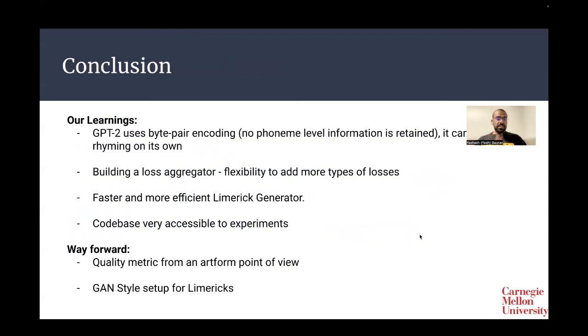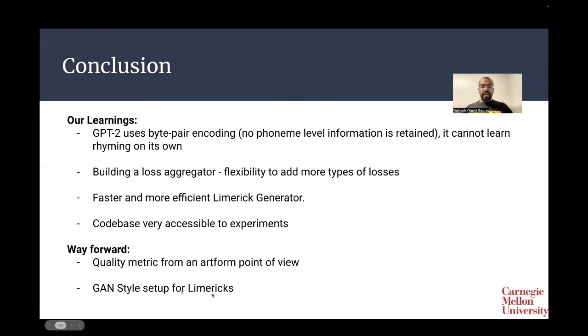Concluding this session, our learnings have been that the GPT-2 model is incapable of learning rhymes on its own. We have to feed it a loss somehow. We've also learned that we can actually build a loss aggregator around the whole idea. We have also made the limerick generation process more efficient and faster. The code base is now much more accessible because of the technical debt being removed. We see a way forward where the quality metric, as in the metric of measuring art itself, can be explored. We also see GANs being applied to the problem of creating these automated limericks.